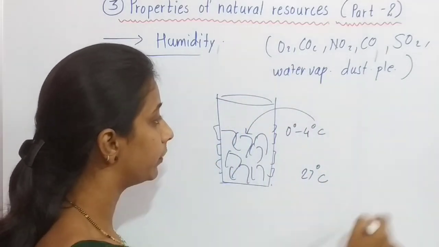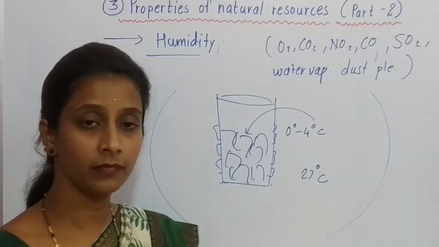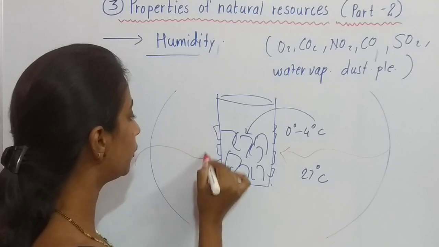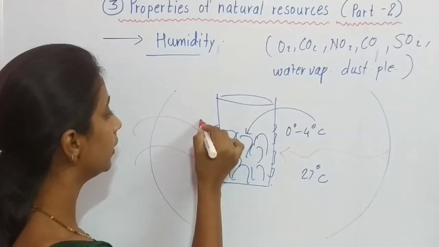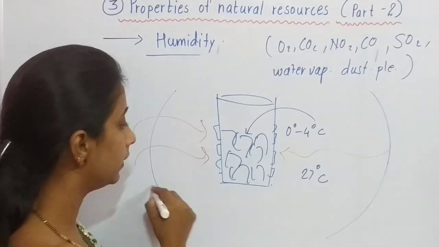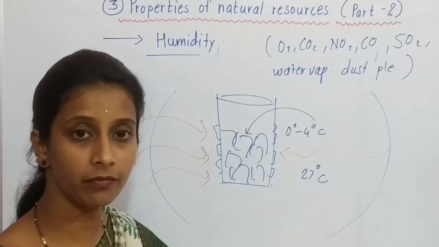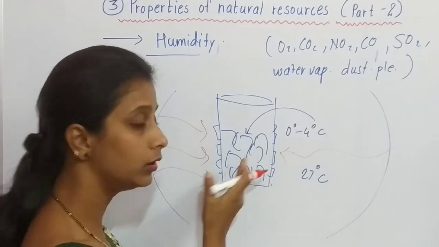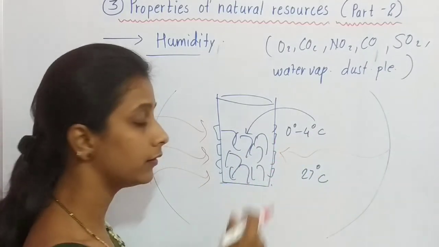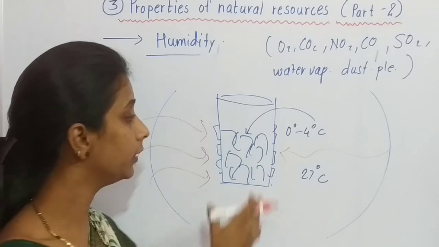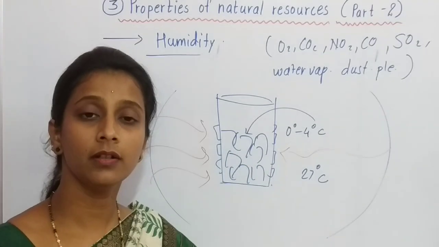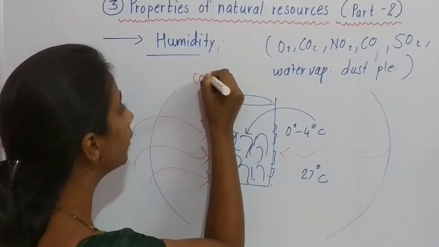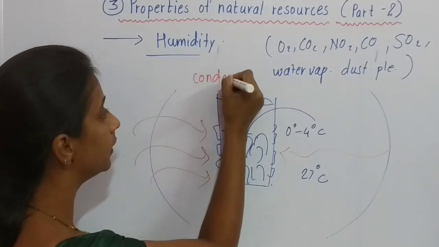So these water vapors are present around the glass, and they come and strike the glass. Water vapors present around the glass strike the glass surface, and as they come from a high heat area to a low heat area, facing very low heat, the water vapor becomes water, and such a process is called condensation. We studied about this last year, condensation.